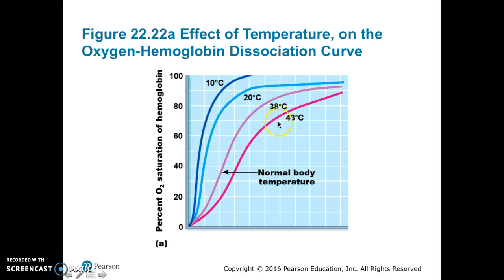At higher temperatures, like 43 degrees Celsius, the curve moves to the right, which essentially lowers hemoglobin's affinity to oxygen. Let me say that again. At higher temperatures, like at 43 degrees Celsius, the curve moves to the right, which essentially lowers hemoglobin's affinity to oxygen. Alternatively, lower temperatures move the normal curve to the left, raising hemoglobin's affinity to oxygen.